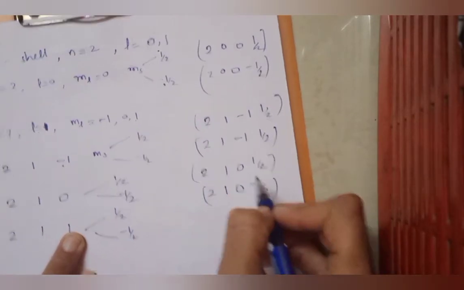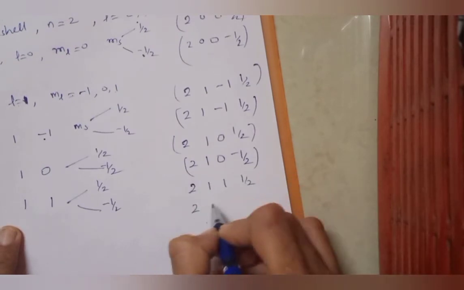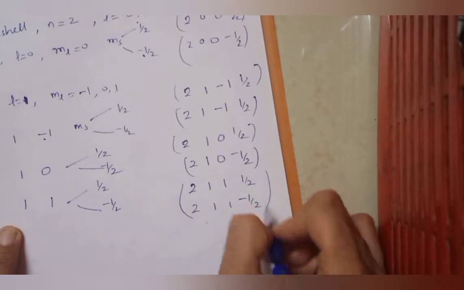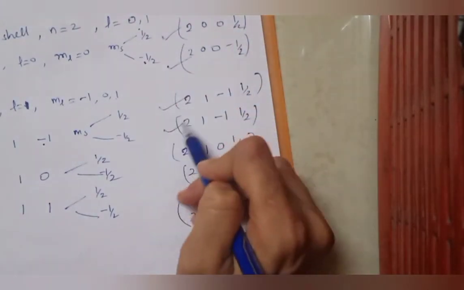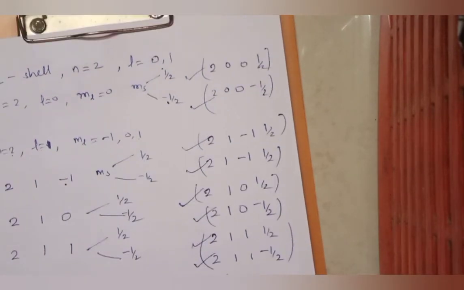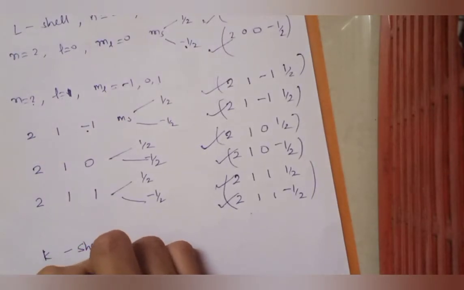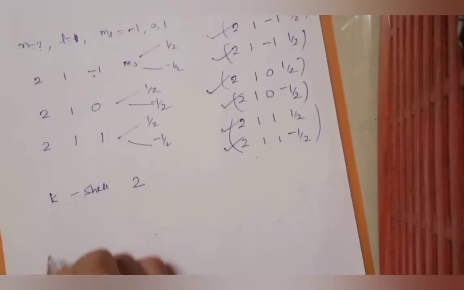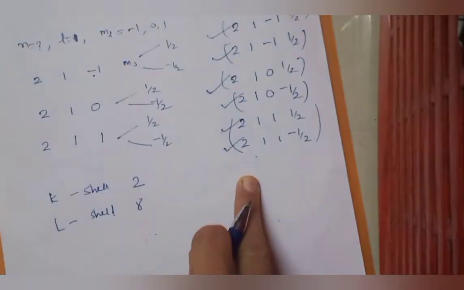So these are the two possible states, and corresponding to this combination I will have 2 1 1 half or 2 1 1 minus half. These two are possible. So you can see 1 2 3 4 5 6 7 8, 8 possible combinations are there. 8 possible different quantum states are there which are possible for the electron. So that is how we say that the K shell's maximum capacity is 2, then the L shell's maximum capacity is 8, and actually we are getting 8 states only.